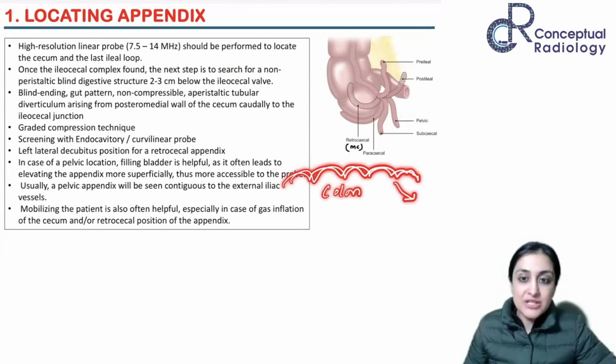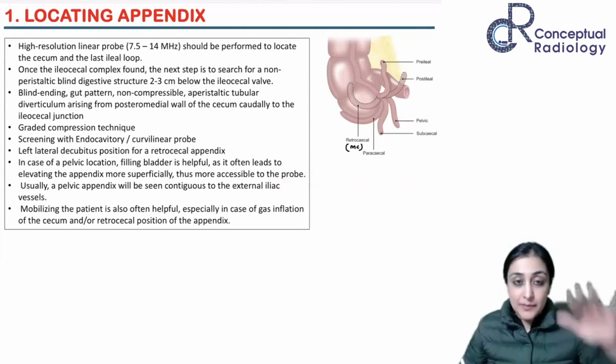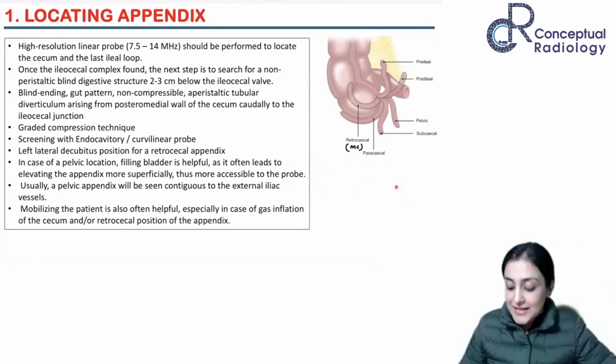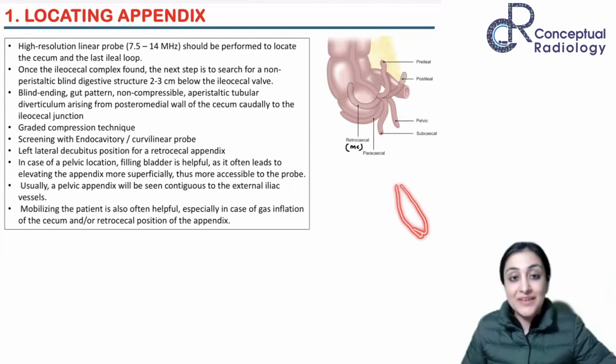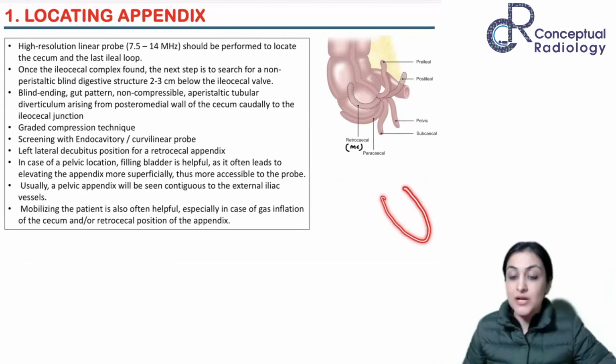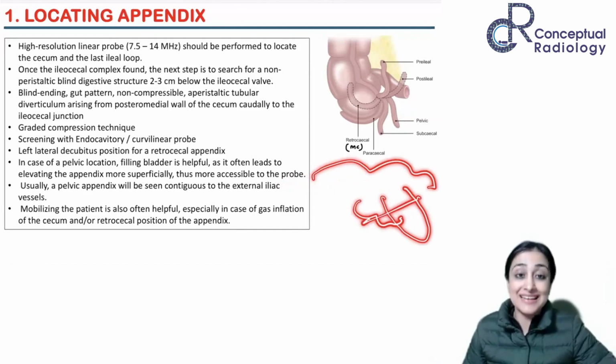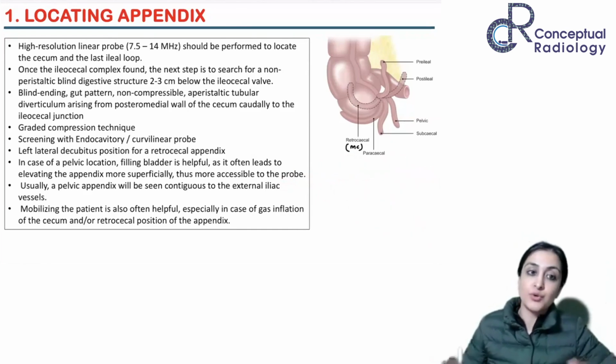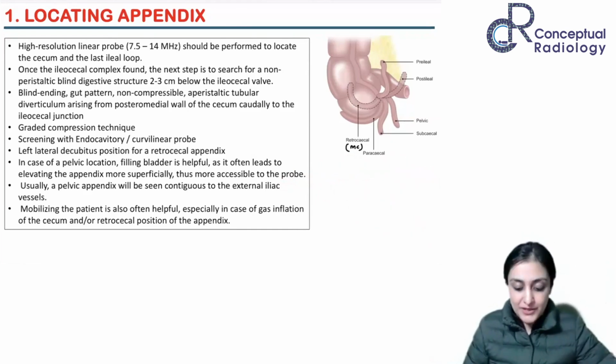From the colon you will get to the cecum. When you find the cecum in the right lower quadrant, that's where you are going to then see the ileum. Ileum, because it's small bowel, is not going to have haustrations. You're going to see a featureless loop. So you see the cecum and the ileocecal junction. Once you see the ileum, now you have to trace and find the appendix. That's the whole point. So 2 to 3 centimeters below the IC junction is where we search for the appendix.